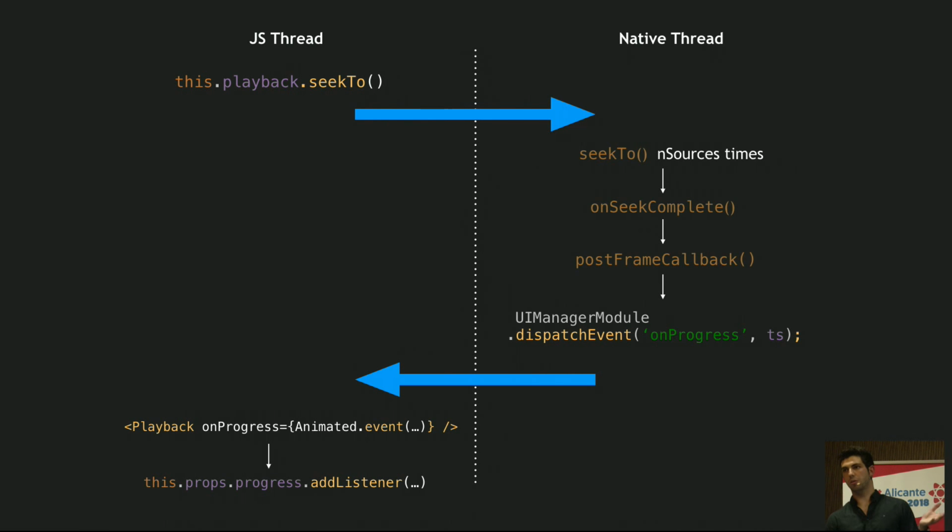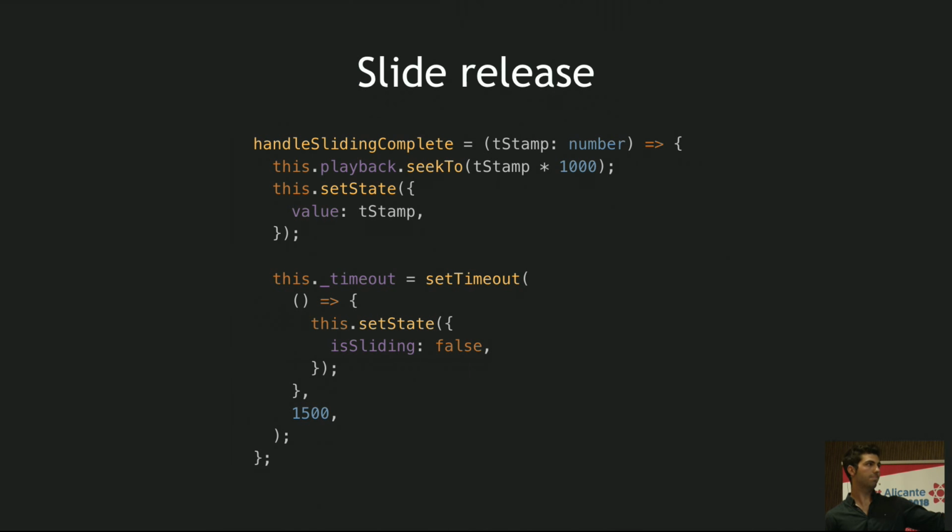One solution that can be done is, on seek complete, we can have another communication back to JavaScript saying, hey, I'm ready. But as you can see, there are other asynchronous things going on. So if we do that, we need to wait a bit more, actually, to be sure that this is going to be in sync. And what we do is use our old friend setTimeout in this case.